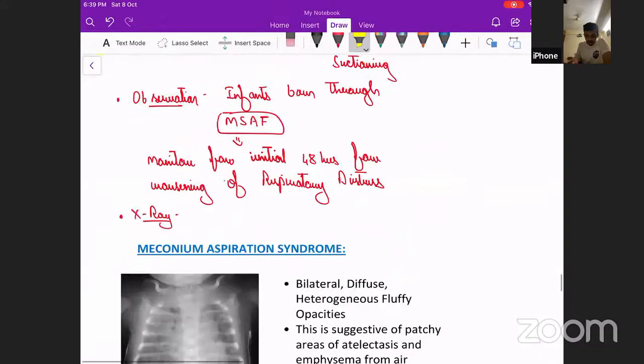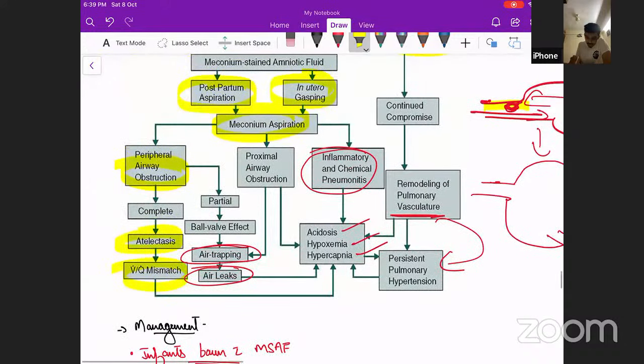Okay. Next, what do we do? If it is a vigorous baby and routine newborn care is offered, can that baby develop meconium aspiration syndrome? Yes, it is very much possible, because for this whole process we already saw to take place, it needs some amount of time, correct?